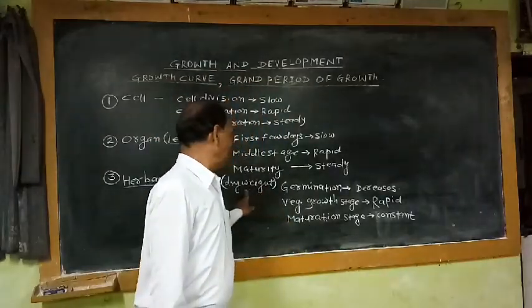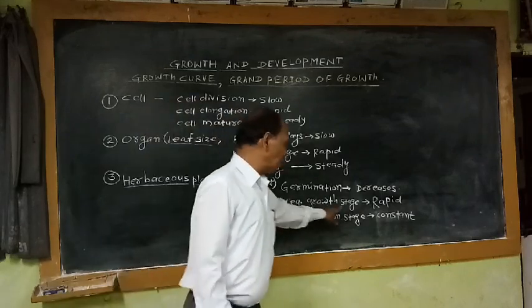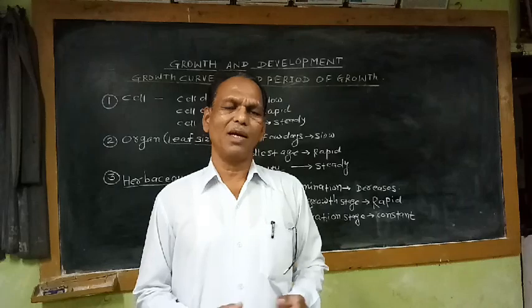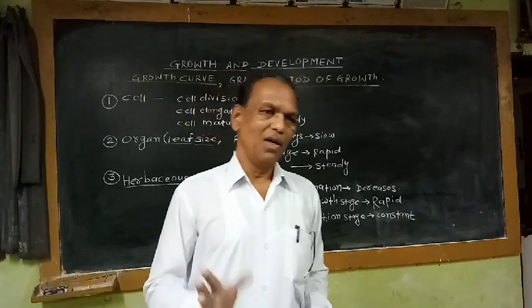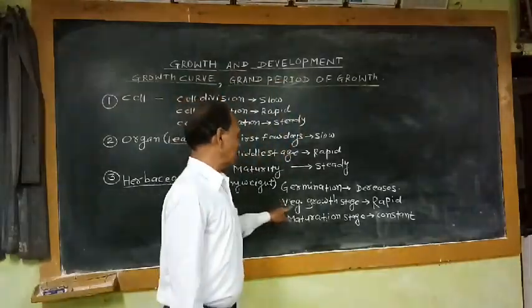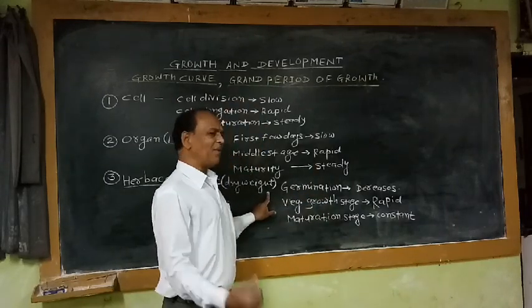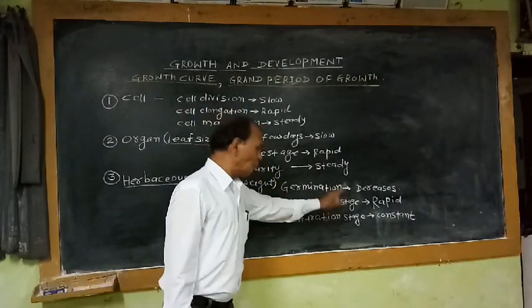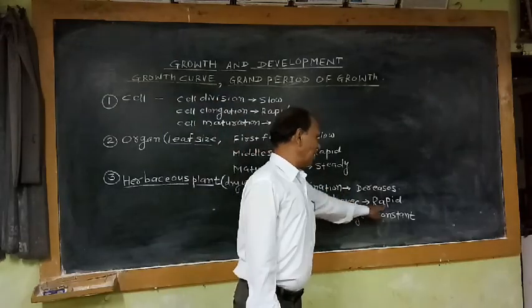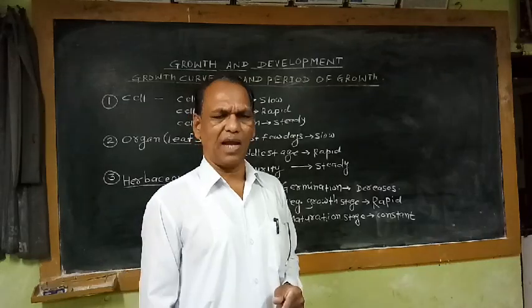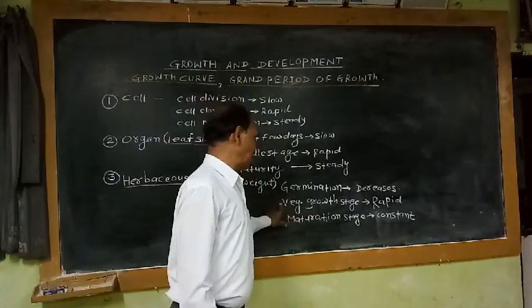That's why dry weight in the vegetative growth stage, after development of many leaves, many branches and roots, increases in the organs of the plants. That means as far as increase in dry weight is concerned, in the vegetative growth stage, it is a very rapid process. Rapidly there is an increase in dry weight during the vegetative growth stage.